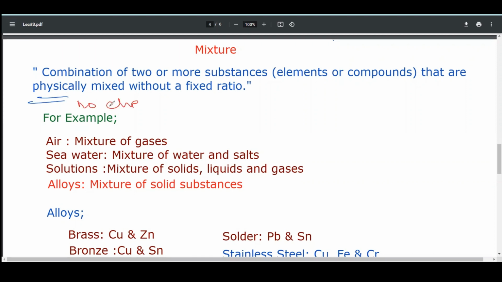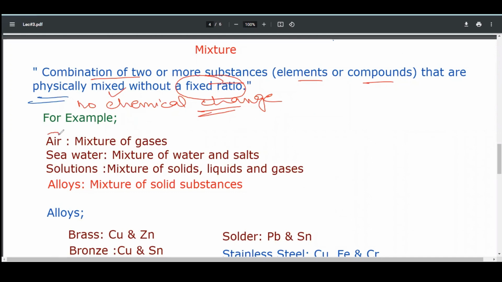If no chemical change occurs, it means that it retains the properties of its components. A mixture is a combination of two or more substances, elements or compounds, that are physically mixed without a fixed ratio. It means that we can increase or decrease the amount of one component or another.